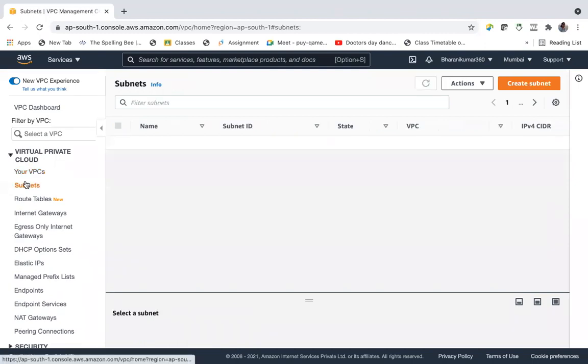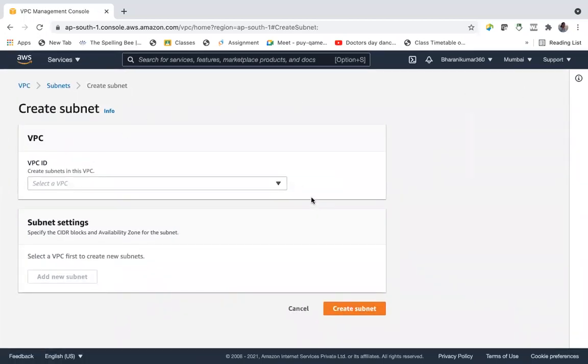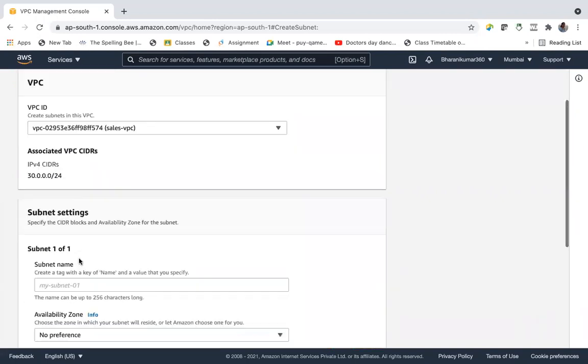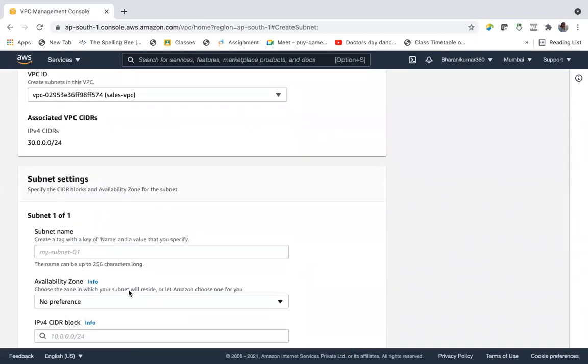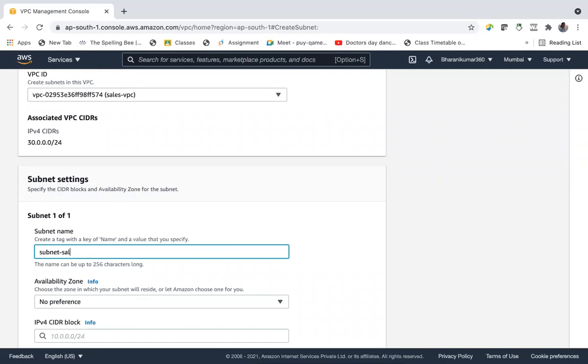For this, we should have the subnet. These are all default subnets. Let us create a subnet here. Let us give the same CIDR range. Say subnet of sales.